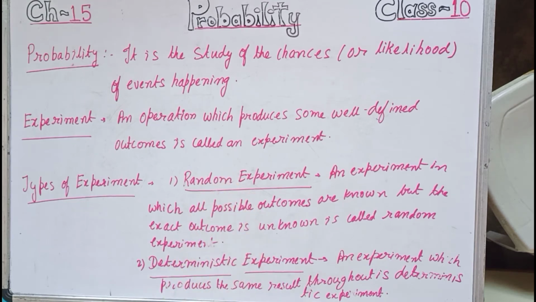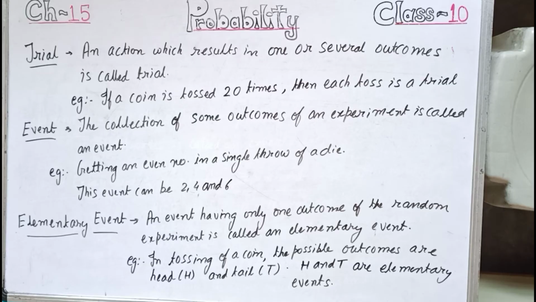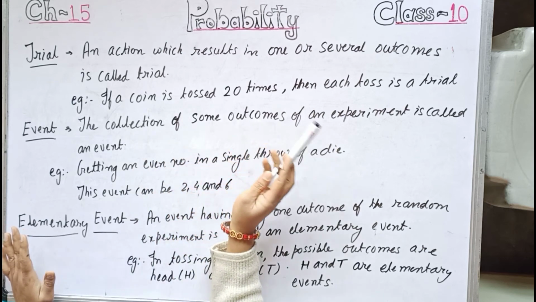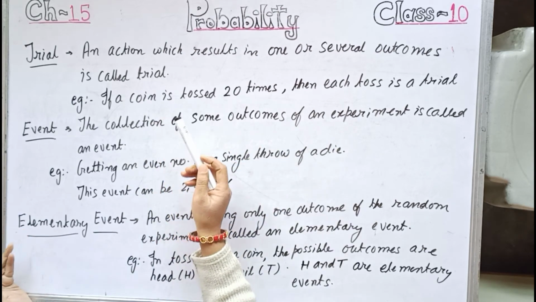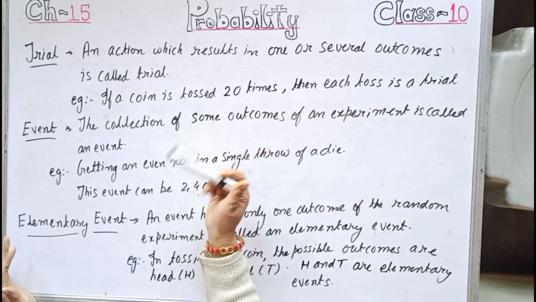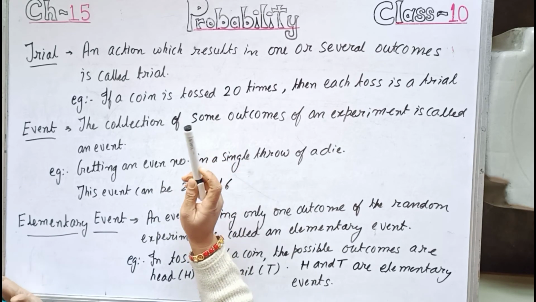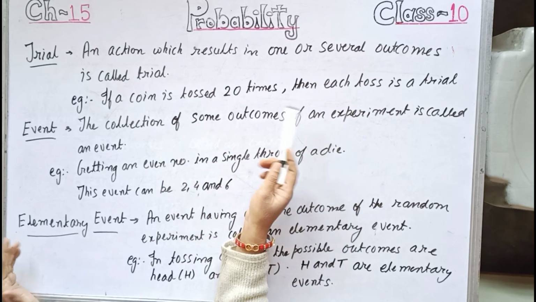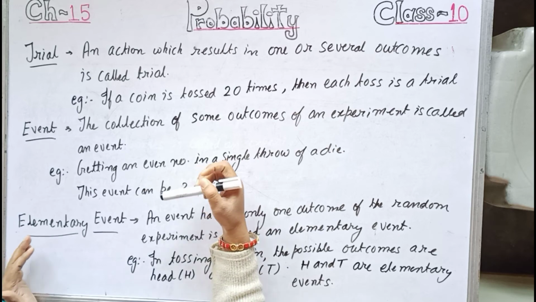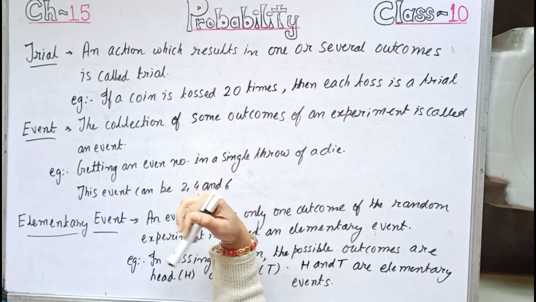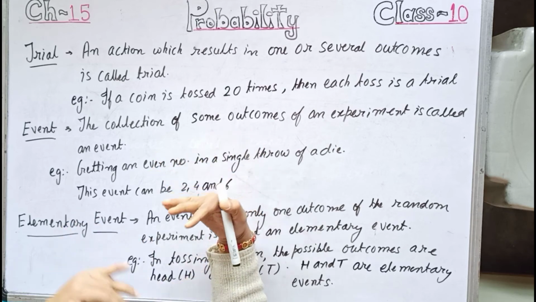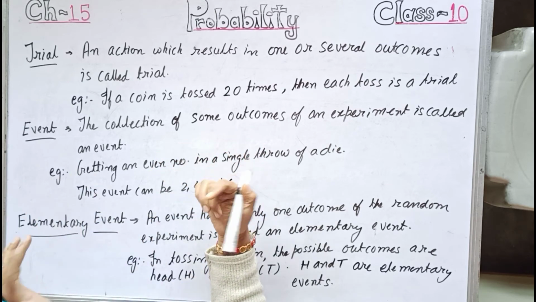Now let us move to a few more definitions. Trial: an action which results in one or several outcomes is called a trial, or we can say the number of times we do an experiment is called a trial. For example, if a coin is tossed 20 times, then each toss is a trial. For example, we launch a satellite, then each time, launching of a satellite may be a failure or may be a success. So launching of a satellite is a trial, we can say.